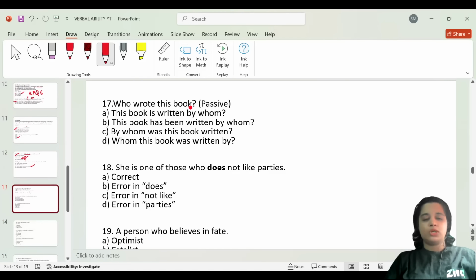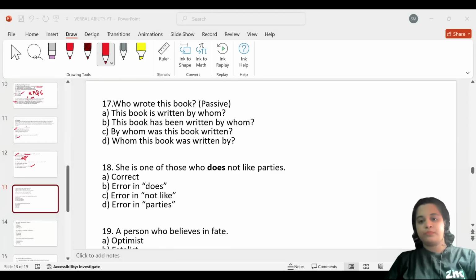Who wrote this book? Convert it into the passive form. Okay. This book is written by whom? Now, before looking into the options, we will try to identify how we can convert it into the passive form. Okay. Who wrote this book?